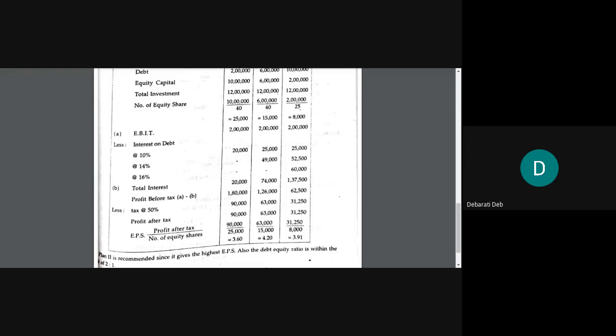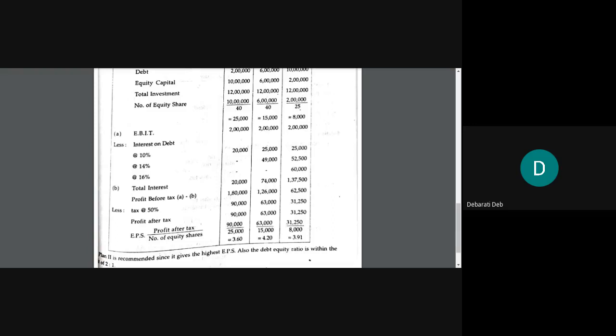Sorry, we are paying 74,000. Instead of this, if we would have taken the total 6 lakh at 14%, how much would we have to pay? 14% of 6 lakh is how much? 84,000. So this way we are saving 10,000 rupees, isn't it?